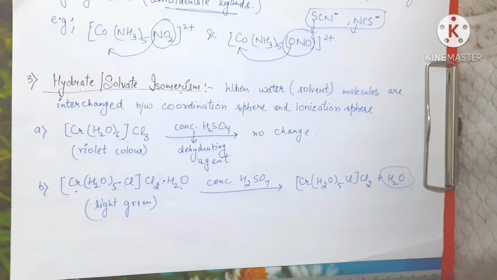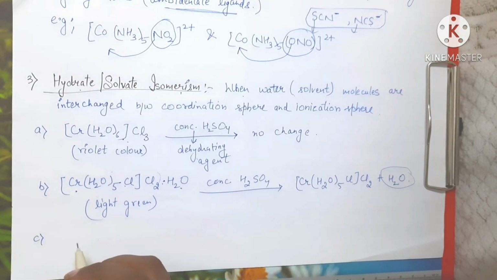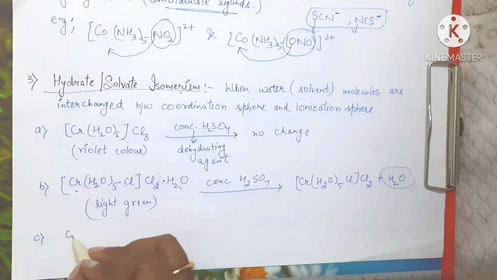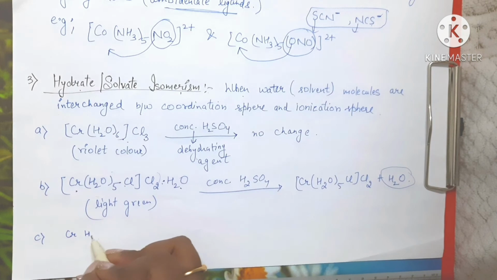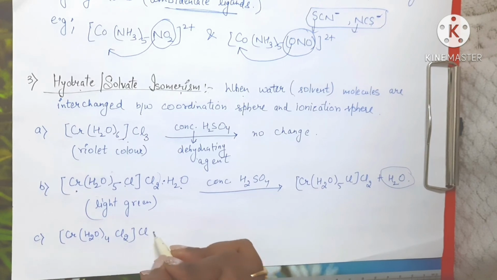Now again we have a coordination complex with the same molecular formula, but this time the complex is [Cr(H2O)4Cl2]Cl and 2 water molecules.